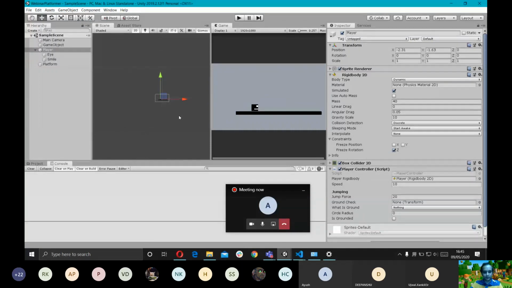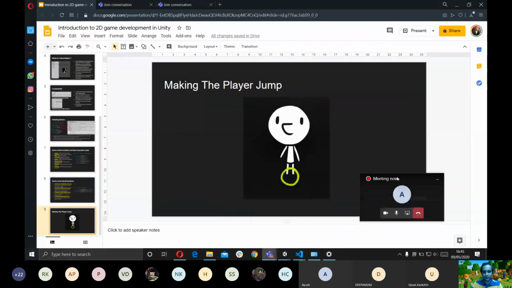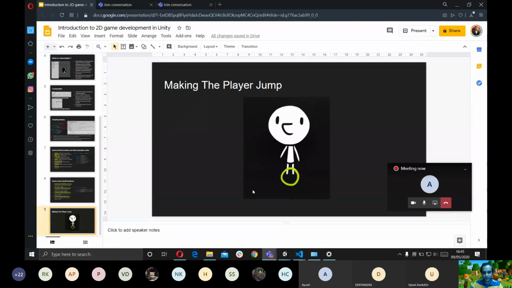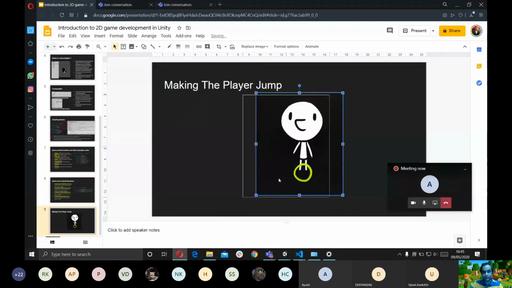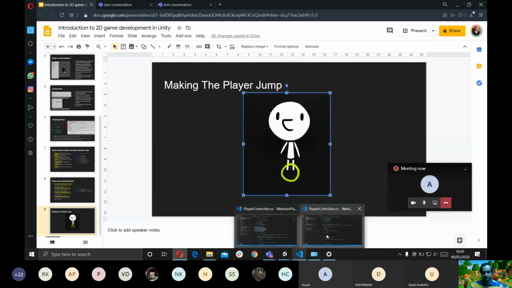So what we're going to do is, and this is probably the most complicated piece of code that we're going to write in this session, through scripting we're going to create a small circle at the location of our choice, and we're going to see if that circle collides with the ground. And we're going to check that in FixedUpdate. That means we're going to check it 50 times every second, so that we always have the most up-to-date value.